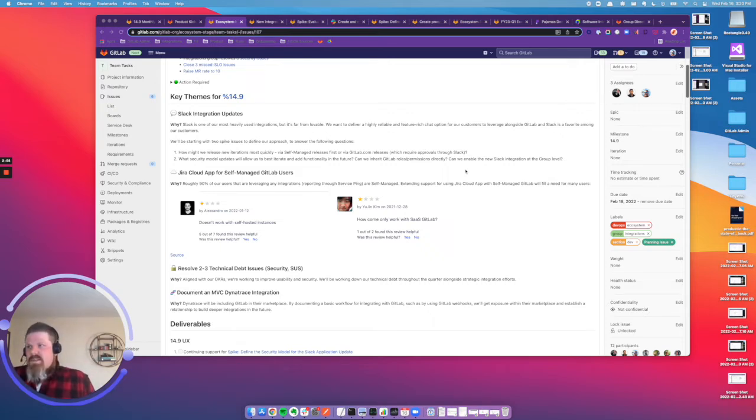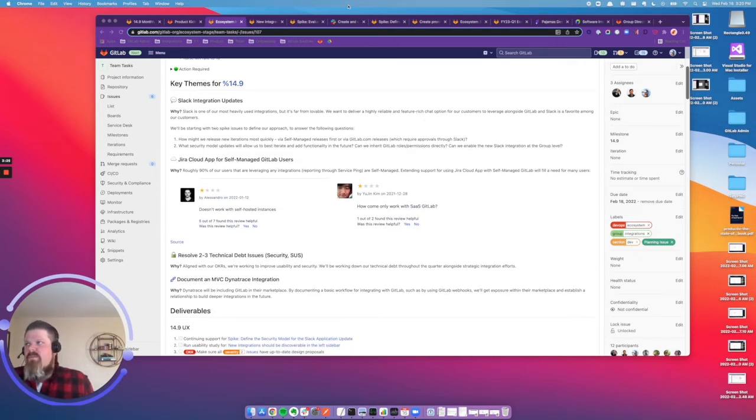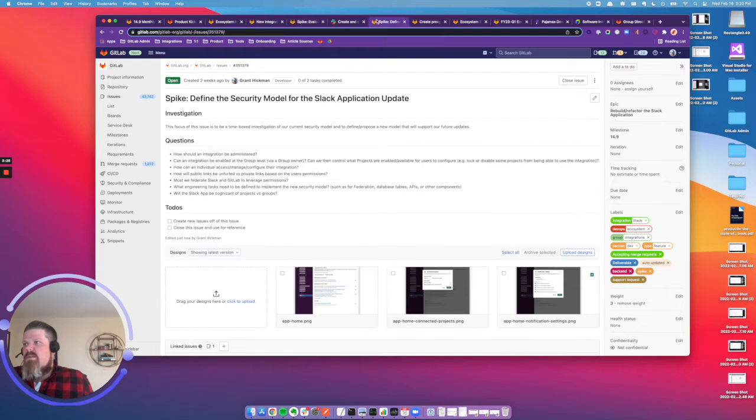And we would do this using what's called app manifest, which are YAML-based packages that our self-managed users could pick up and with no delay start to update their configuration of their own GitLab Slack apps. And this would help us to more quickly get feedback from those customers and start integrating new functionality as we begin developing. The second spike that we'll be focusing on is around our security model, and I'll pop that open.